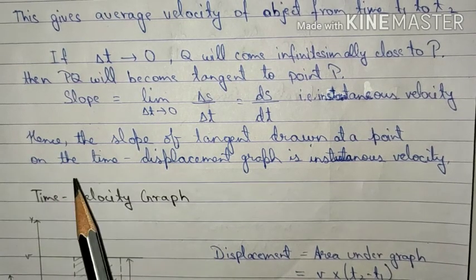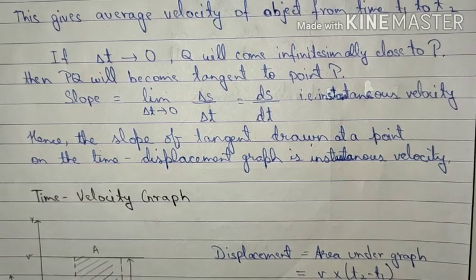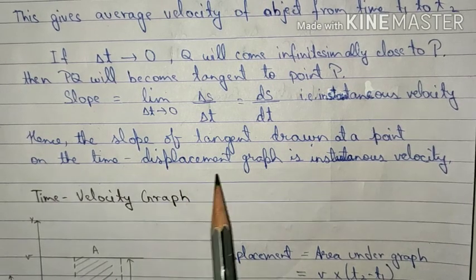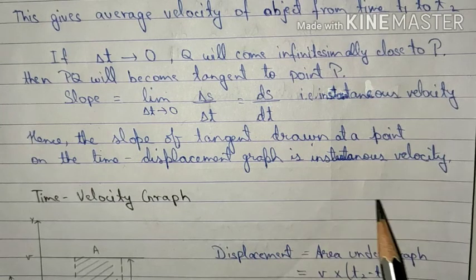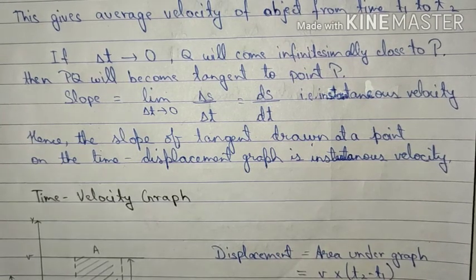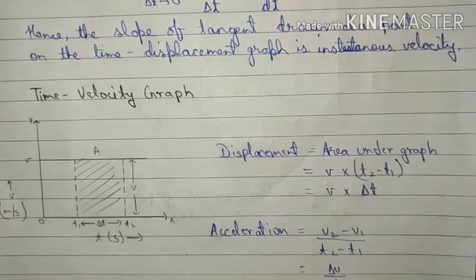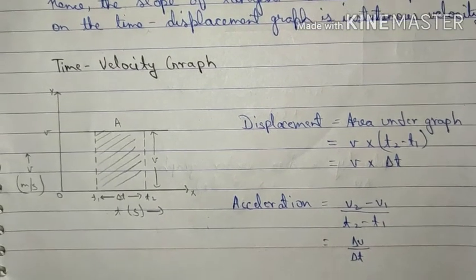Hence, again the same thing: the slope of the tangent drawn at a point on the time displacement graph represents instantaneous velocity. Let's move to the next type of graph.